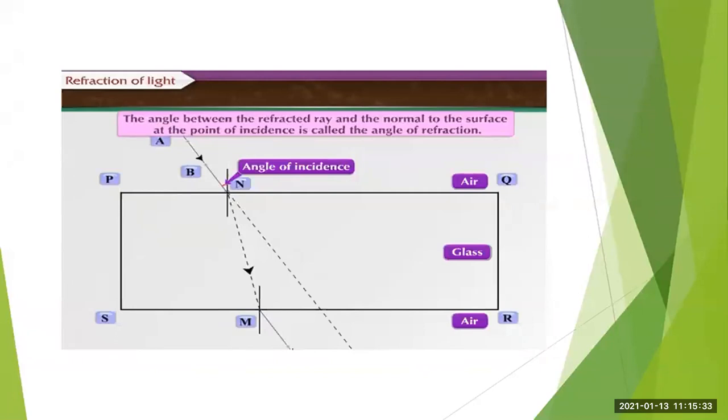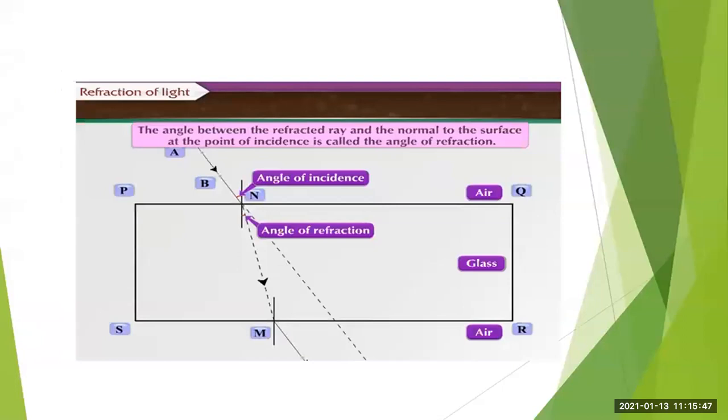The angle between the refracted ray and the normal to the surface at the point of incidence is called the angle of refraction. See here, the angle of refraction is the angle between the refracted ray and the normal to the surface at the point of incidence.